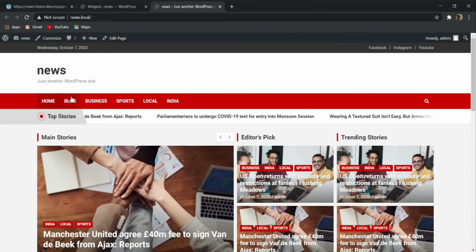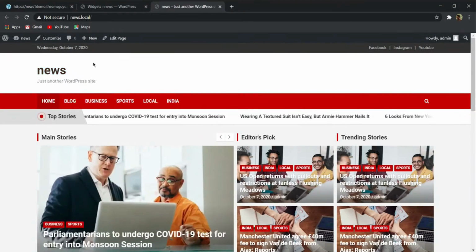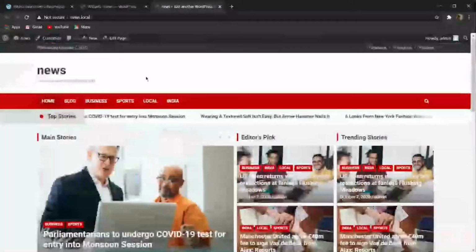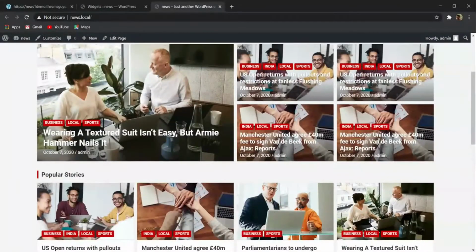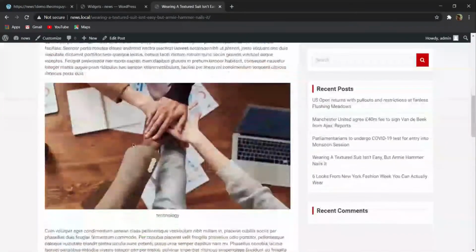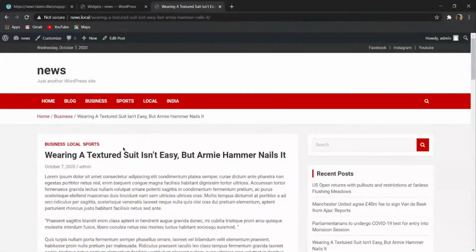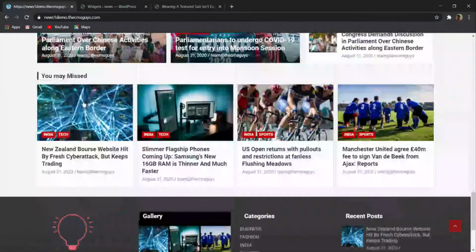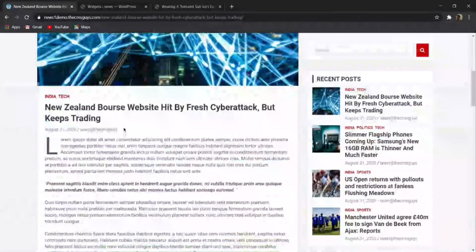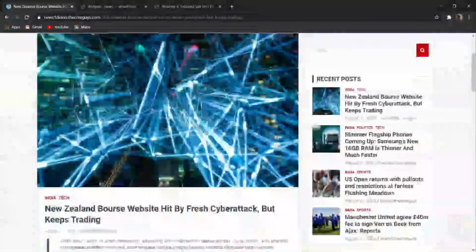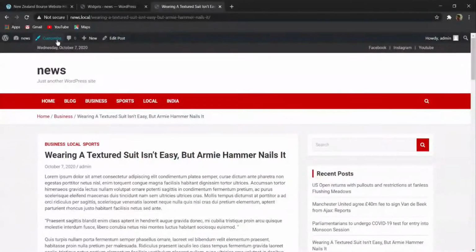So now let's start adding our logo to this website and customize our home page and blog page, everything. So let me open a post from here. Now here you can see that when I am opening it, our featured image is not showing. But in our demo website, when we click on any post, the featured image is showing over here. So now first of all you have to click on customize from here.